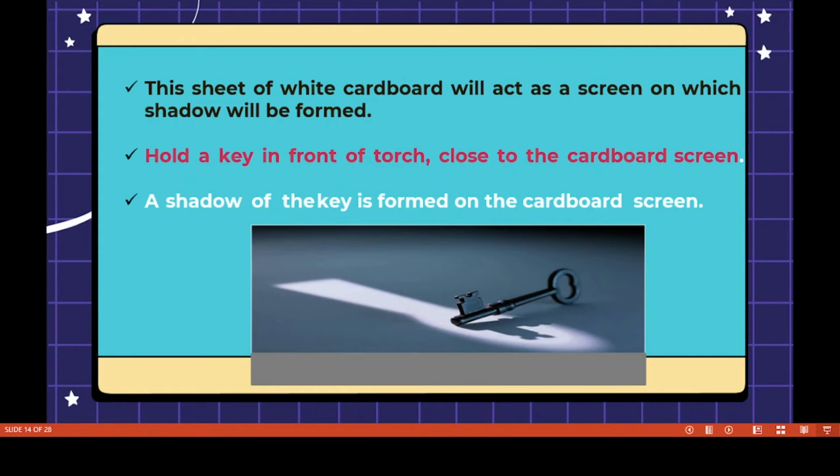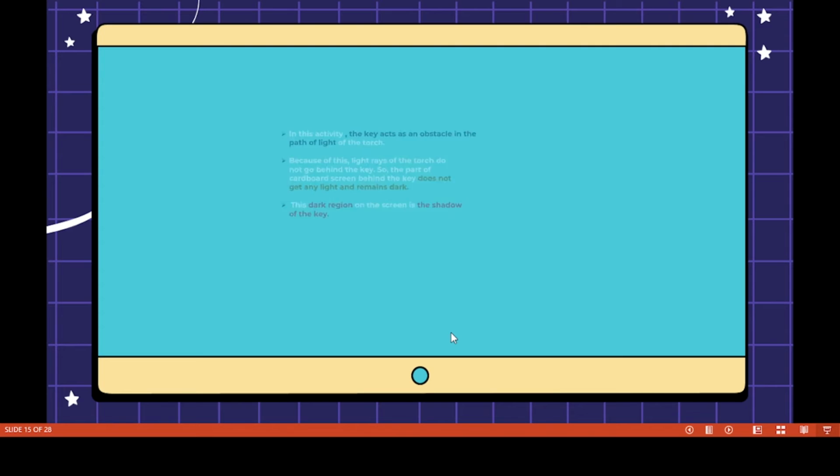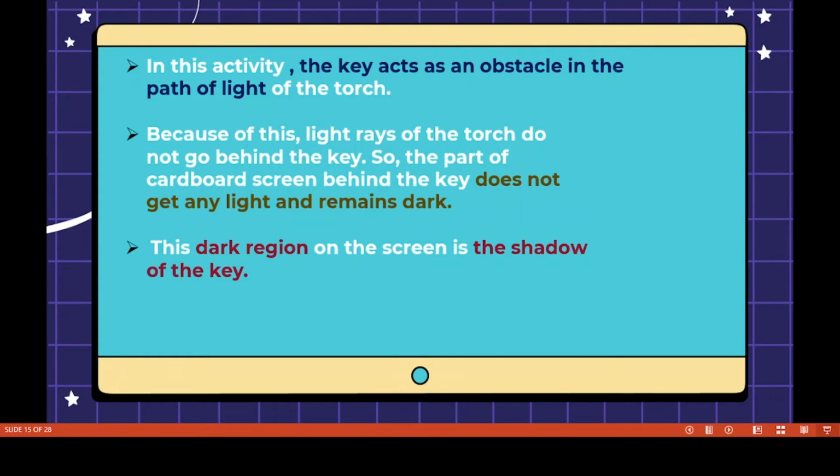A shadow of the key is formed on the cardboard screen. Yes, that's good. From this activity, the key acts as an obstacle in the path of light of the torch. When the torch light comes, the key is the only obstacle. So the key is an opaque object.